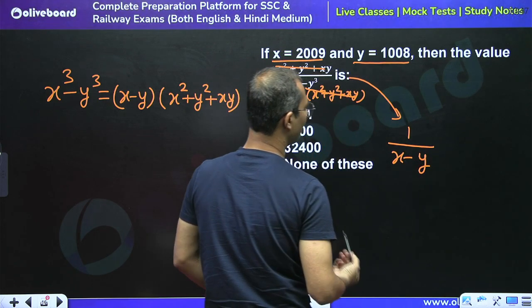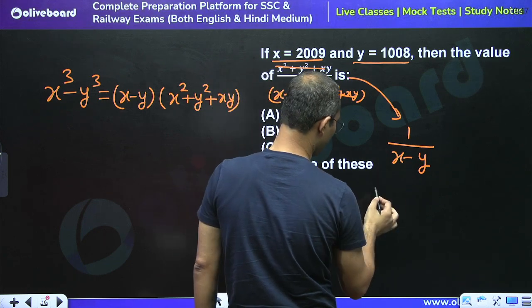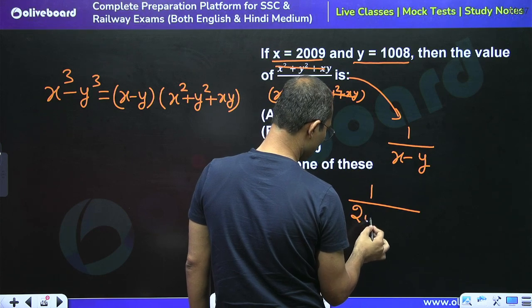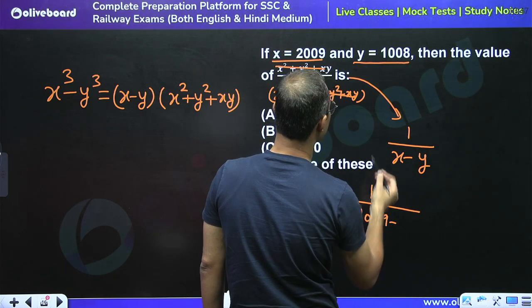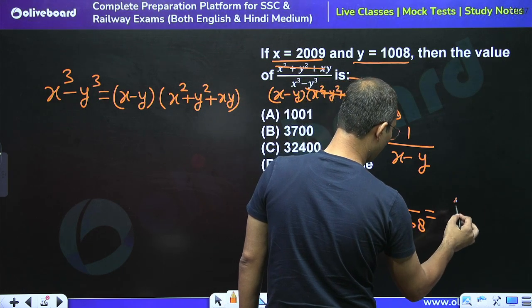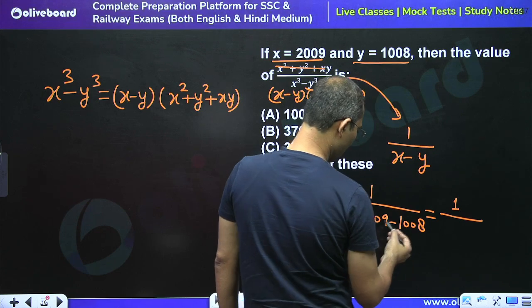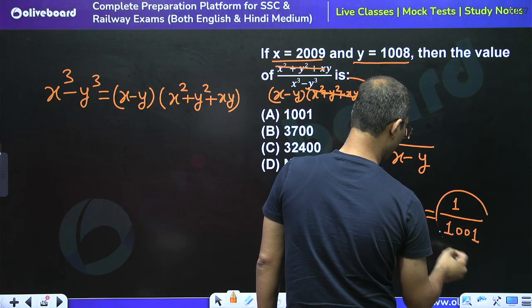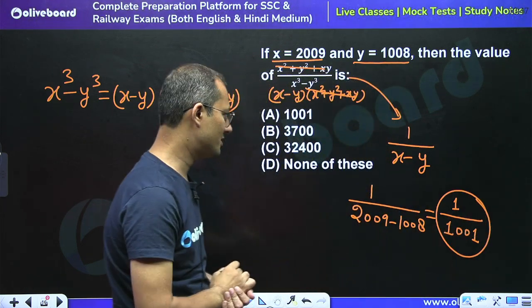The value of x is 2009 minus the value of y, 1008. So the answer is 1 upon 1001, right.